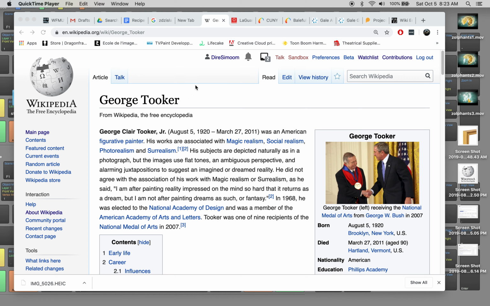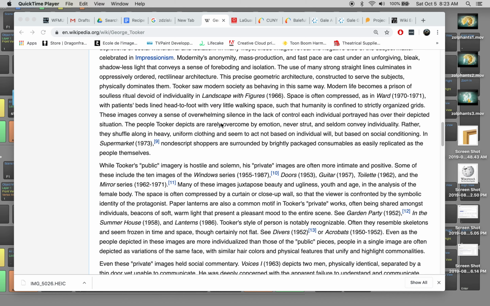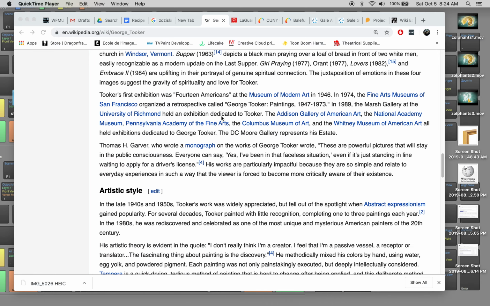Okay, everyone, I'm going to give you a short video tutorial that will help you do your research on the library's database website, and then you'll be writing your article on your own, obviously, and that's the most important thing. But then I'll go through the motions of just conservatively editing or adding a citation to the Wikipedia entry of the artist of your choice. My choice here is George Tooker, and there's a really nice article here, but there's plenty that can be added.